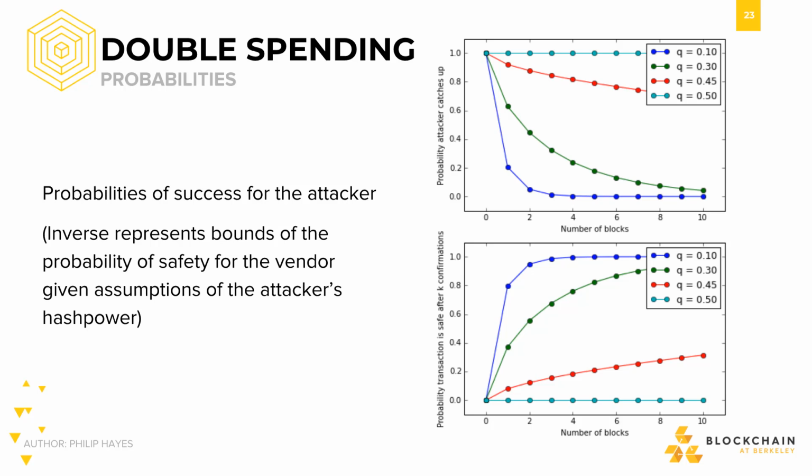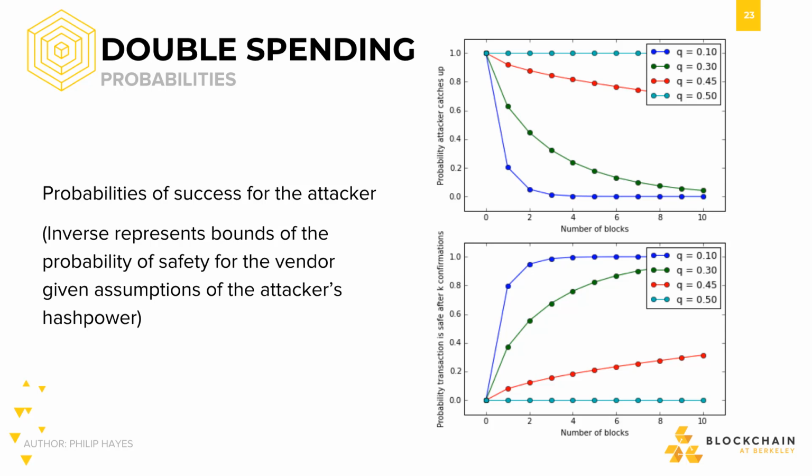To quickly comment on the second graph, you would notice that it's a flipped version of the top graph. This is because there are only two possibilities that we were considering with any transaction: its chain is the longest chain, or it is invalidated by a longer chain. Because of this, the probability of one event is 1 minus the probability of the other. In addition, this leads us to the following conclusion.